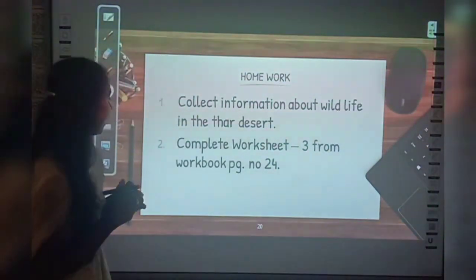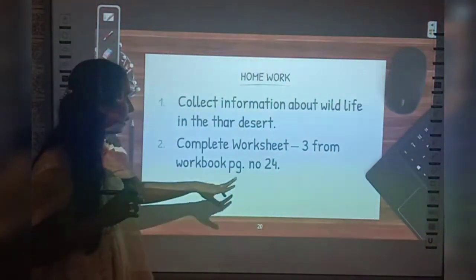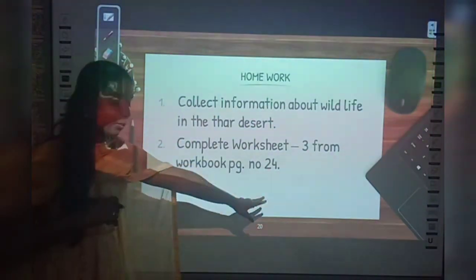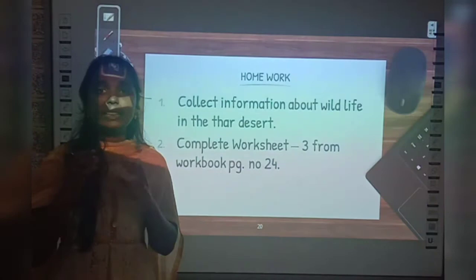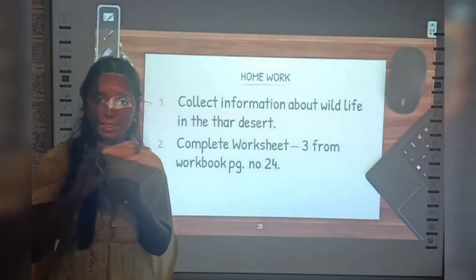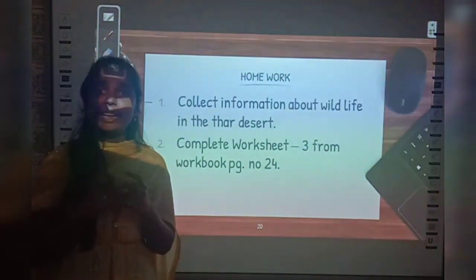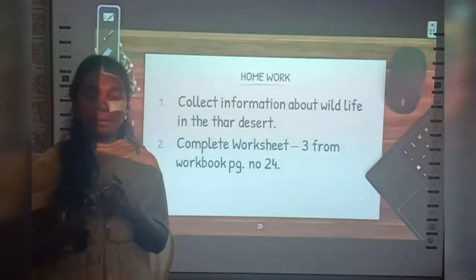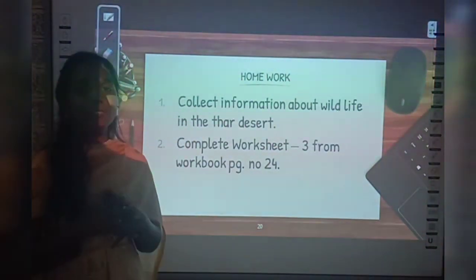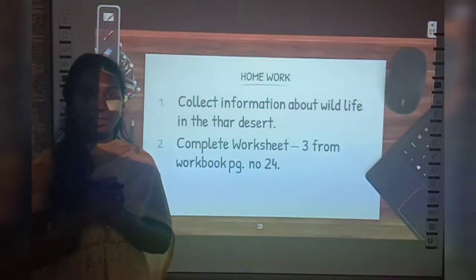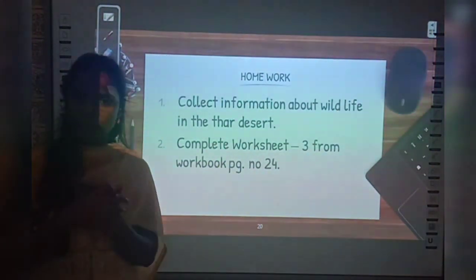And your homework 2 is to complete worksheet 3 from the workbook, page number 24. Okay, on page number 24, they have given you a picture about the desert and they have asked you some questions, very easy questions. You have to write by your own, okay? Don't copy from the book. Complete that homework also, okay? Complete worksheet 3 from your workbook, that is page number 24, okay? So, complete these 2 homeworks.